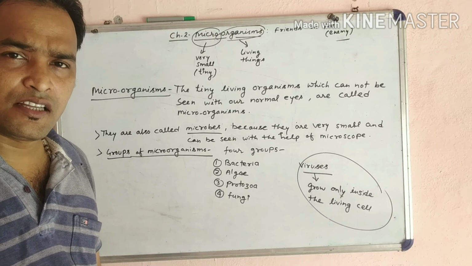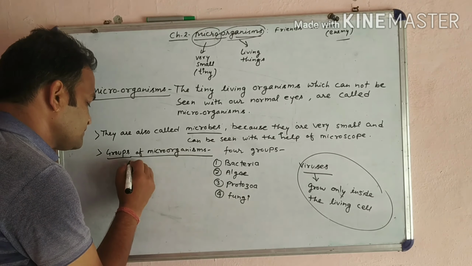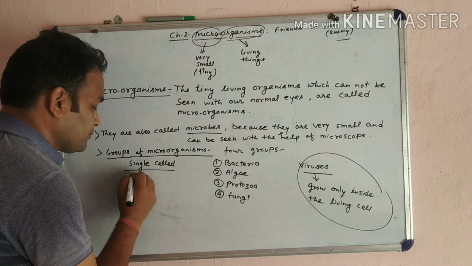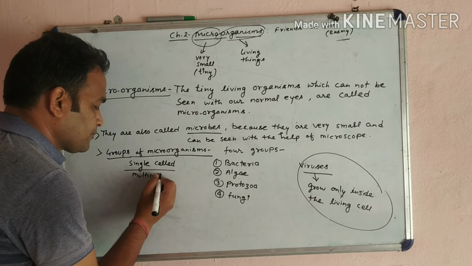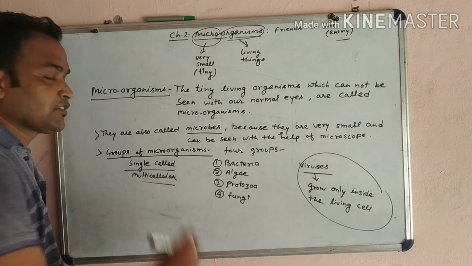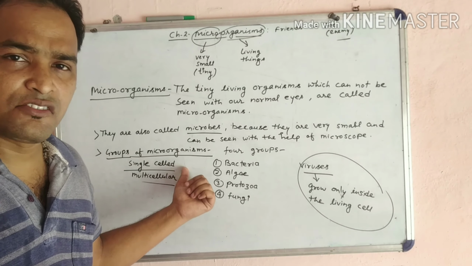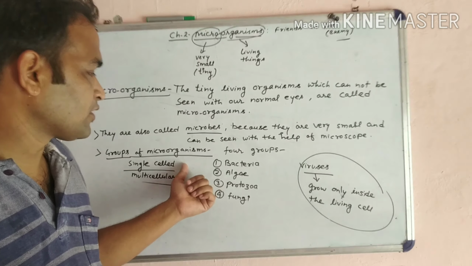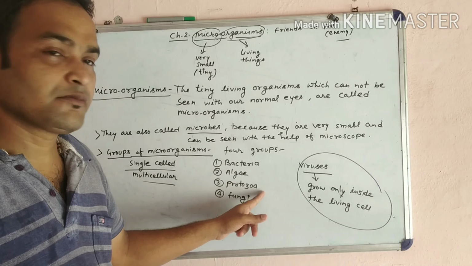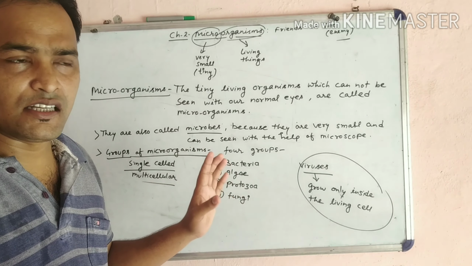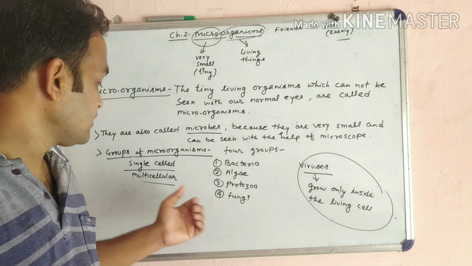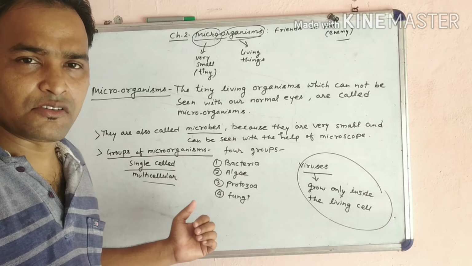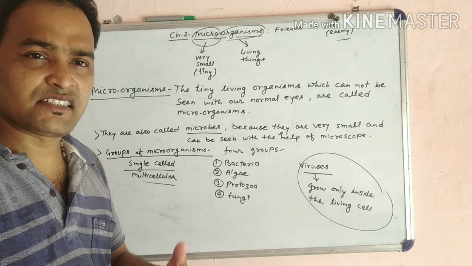Microorganisms may be single celled or multicellular. What is the meaning of single cellular or multicellular? Single cell means they are made up of only one cell. Some microorganisms like bacteria, some algae and protozoa are single celled, meaning they have a single cell body. And multicellular means like most of the algae and fungi. Their body is made up of many cells like humans.